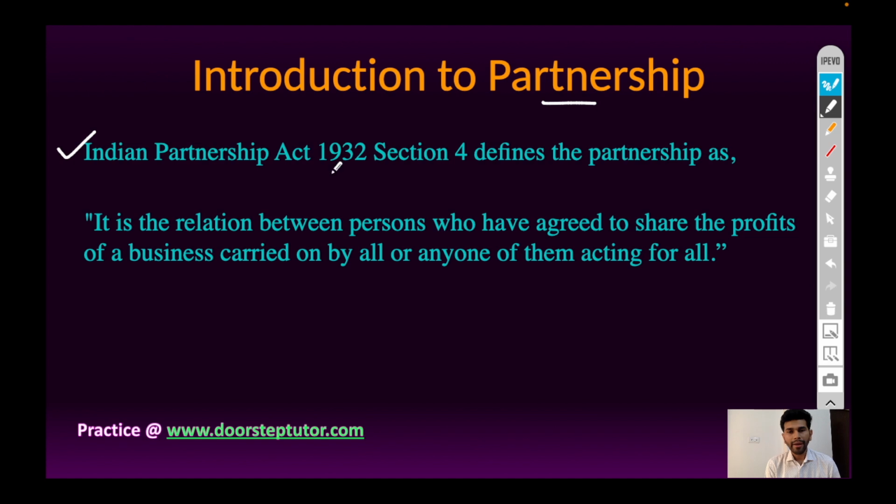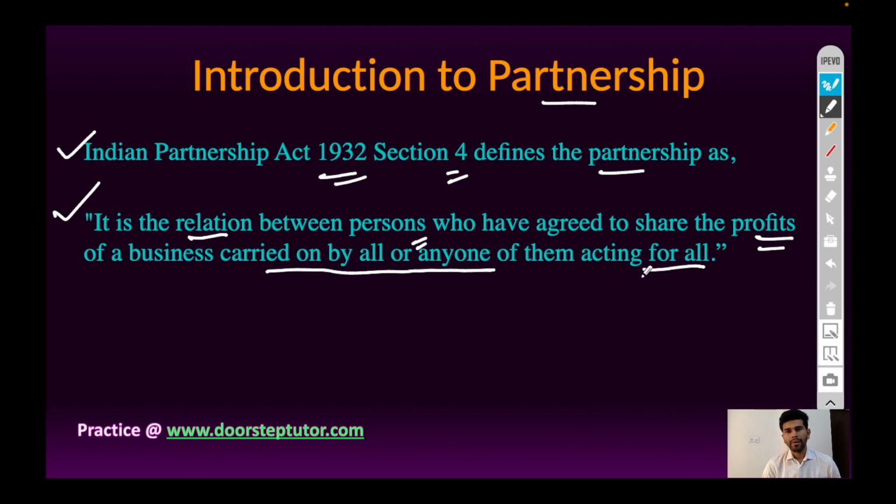Indian Partnership Act 1932 defines partnership under section 4. It is the relation between persons who have agreed to share the profits of a business carried on by all or any one of them acting for all.